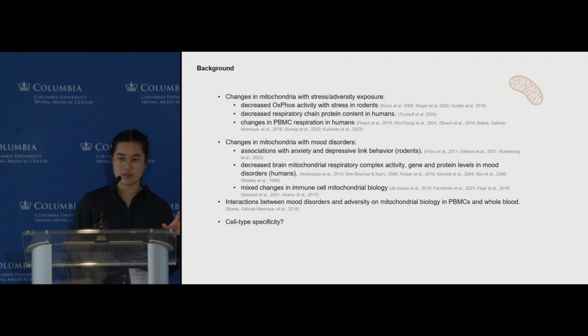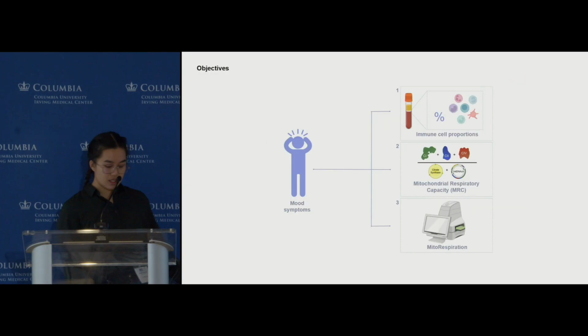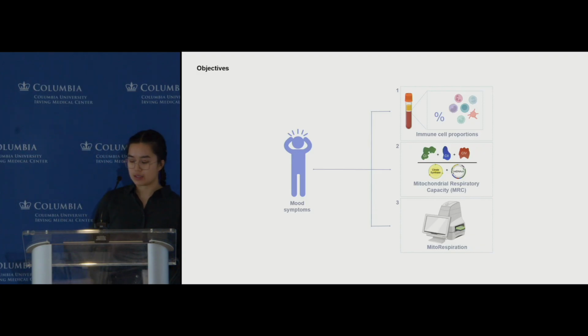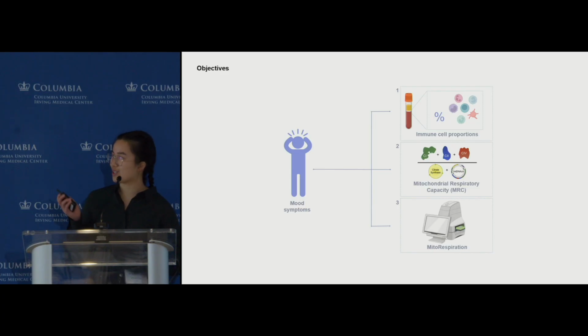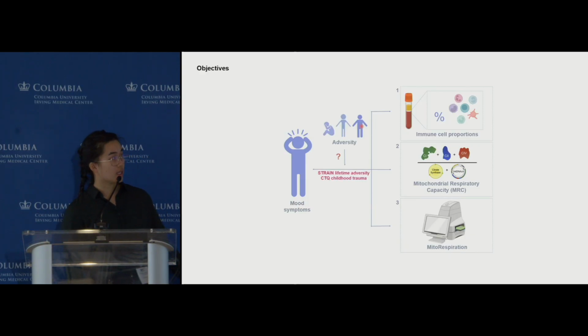However, we don't know how specific immune cell subtypes are affected. And we know from what we've talked about earlier today, as well as other people's work, that immune cells have specific mitochondria. So given these relationships, we asked how mood symptoms relate to immune cell proportions and how immune cell type specific mitochondria functioning, through measures of both MRC and also the seahorse data that Anna just presented, are related. And then we also looked at how adversity affected this relationship.